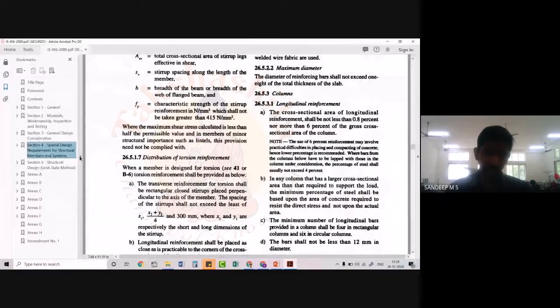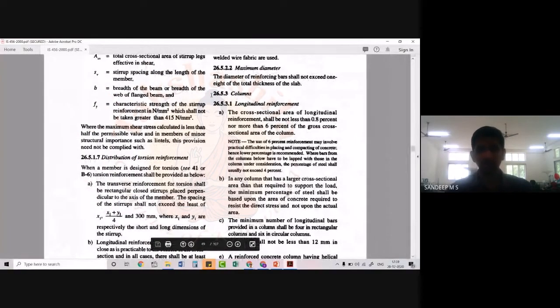So I hope the PDF is visible to you. This is clause 26.5.3 regarding columns in our IS 456, and in that we have the subclause that is longitudinal reinforcement. These are the conditions regarding the longitudinal reinforcement, and we should ensure that we are adhering to these conditions. So let's see what the different conditions are that the code suggests.